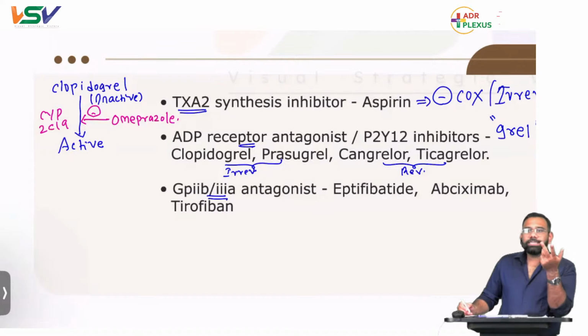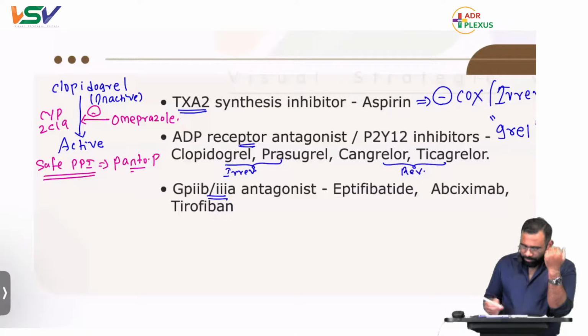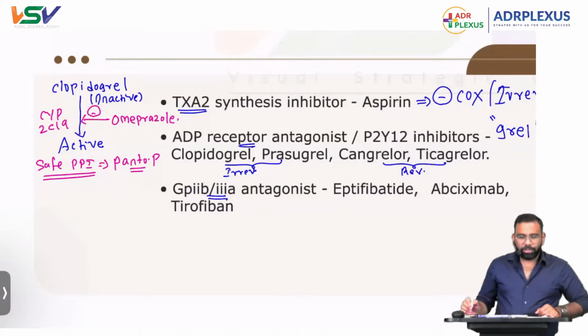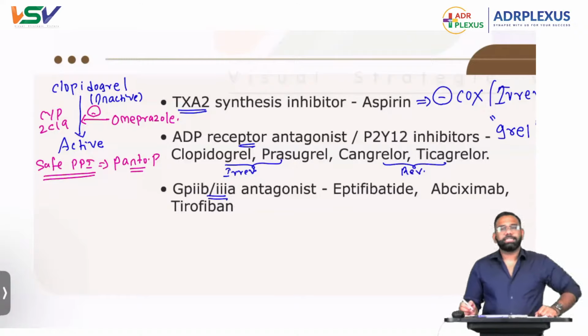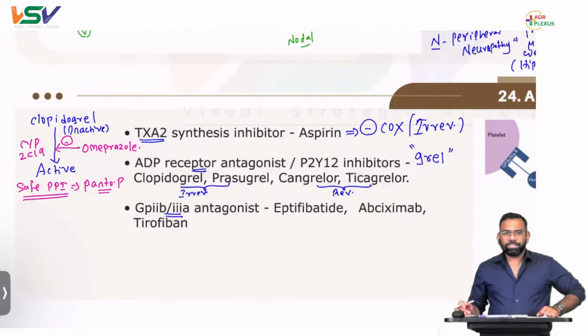Then what if the patient has GERD as well as some reason for taking antiplatelets, like MI? Then what is a safe PPI in this condition? As we already discussed, panto. That is pantoprazole. This is a very important drug interaction. So that's all about this ADP receptor antagonist.